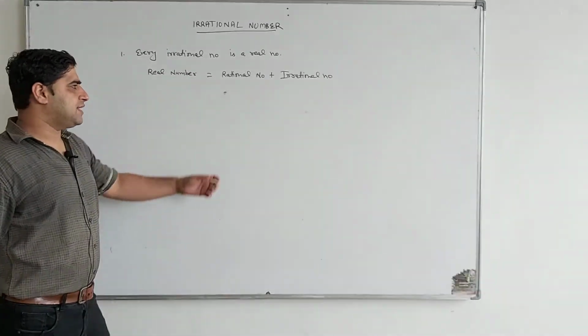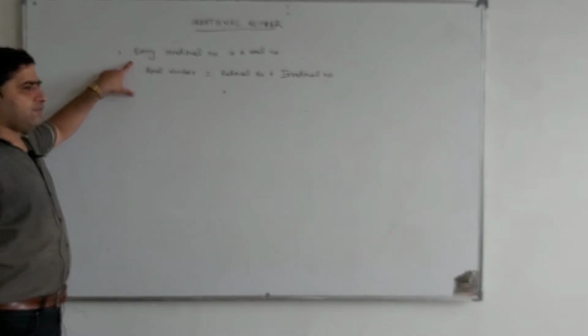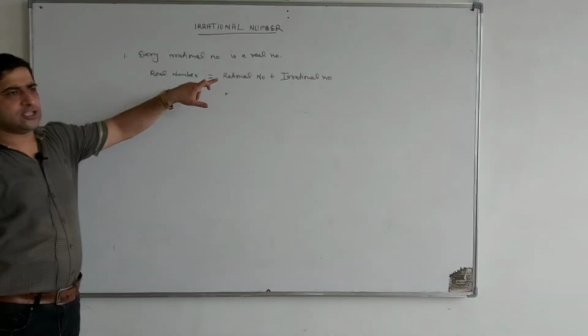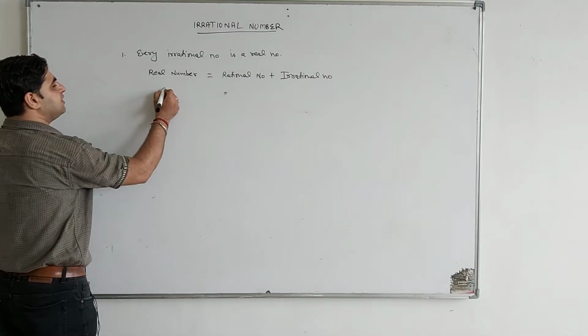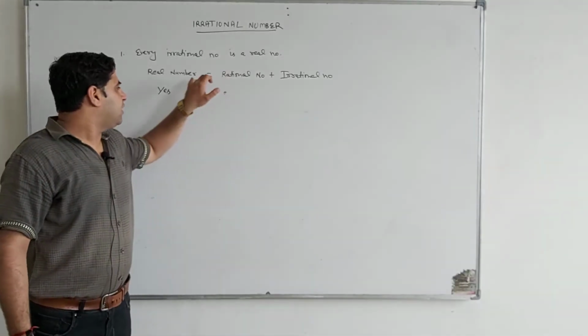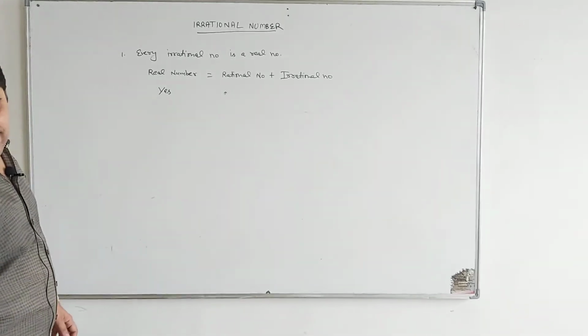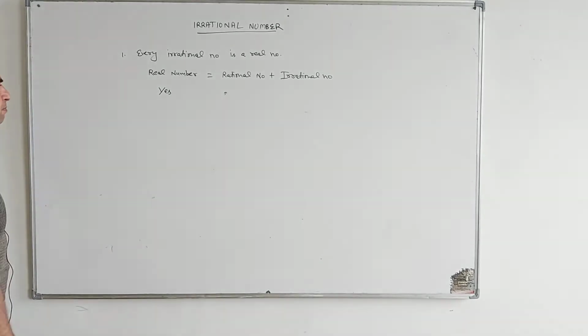Either the number is rational or irrational. So justify your answer. Every irrational number is a real number. So your answer is yes. Clear?